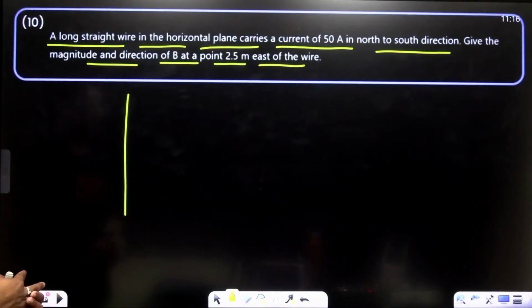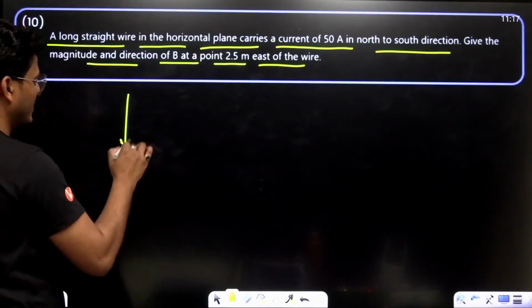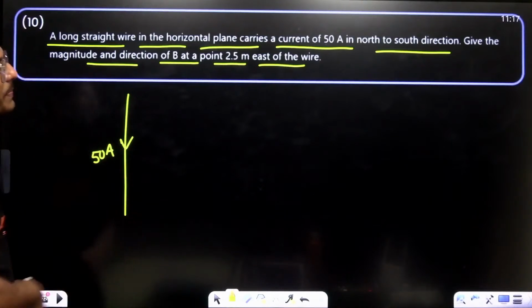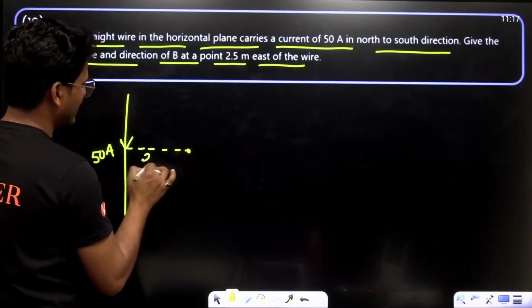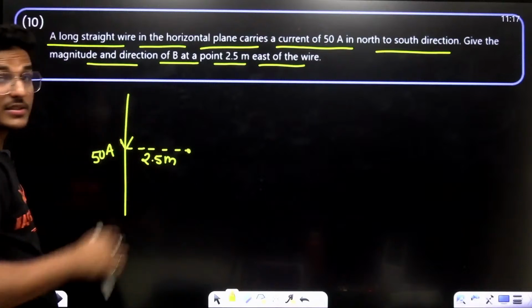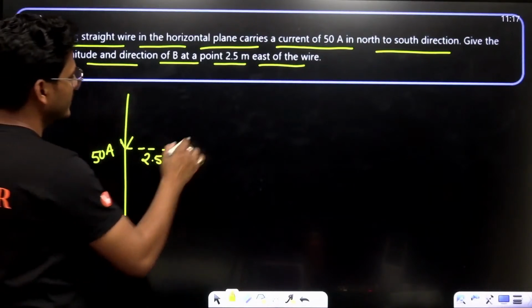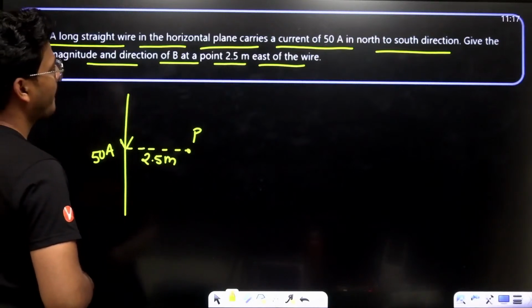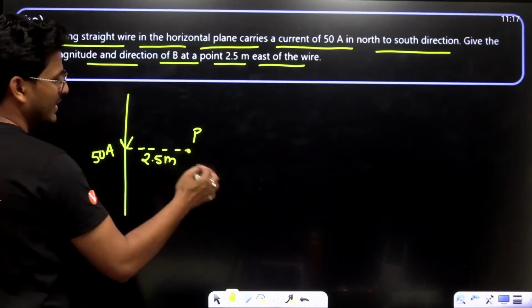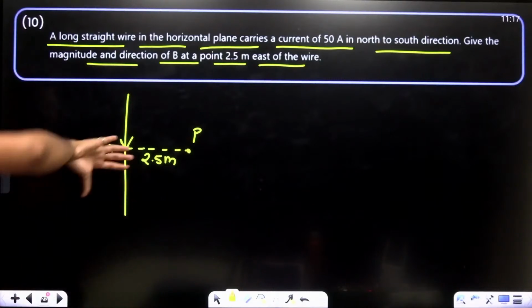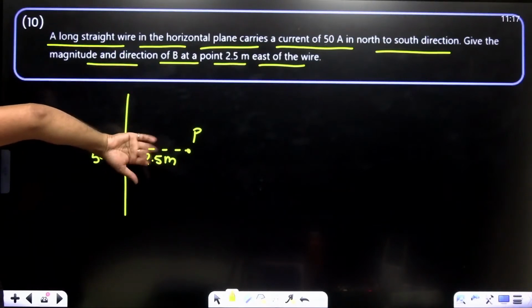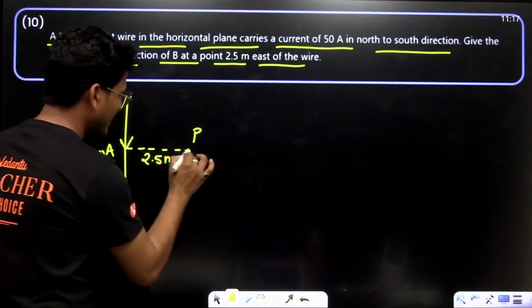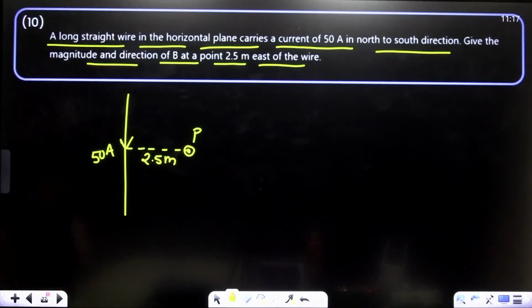This distance is 2.5 meter, and this is the point P, to the east. If I'm using the curl rule, thumb along the current, the magnetic field direction is outward.